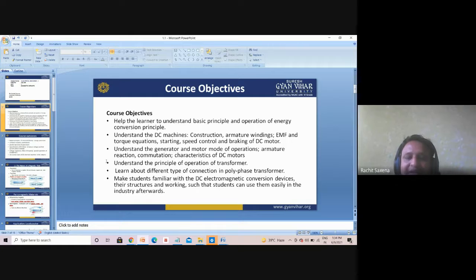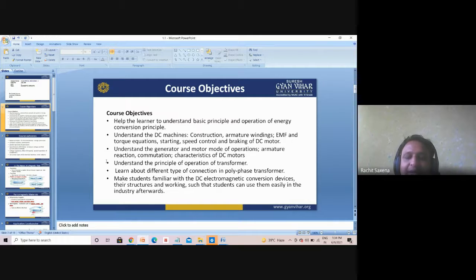Second is to understand the DC machines. As I earlier told you, the DC machines are categorized into rotating and non-rotating. This covers construction, armature windings, electromotive force, that is EMF, and torque equations, starting, that is how we can start them, speed control and braking of DC motor. Third is to understand the generator and motor modes of operation, armature reaction, commutation, and characteristics of DC motor.